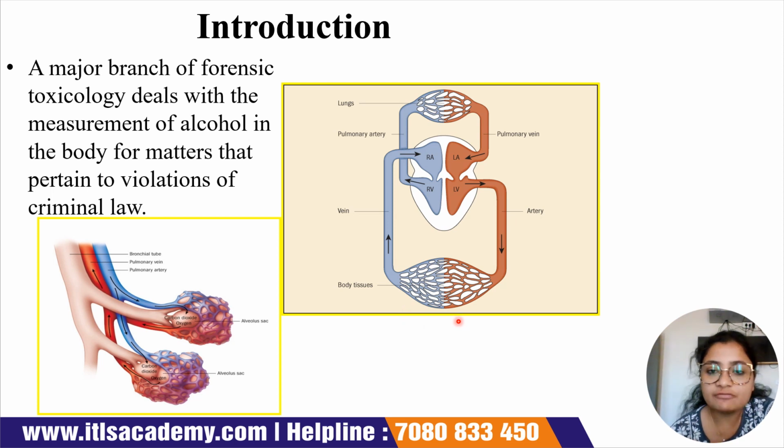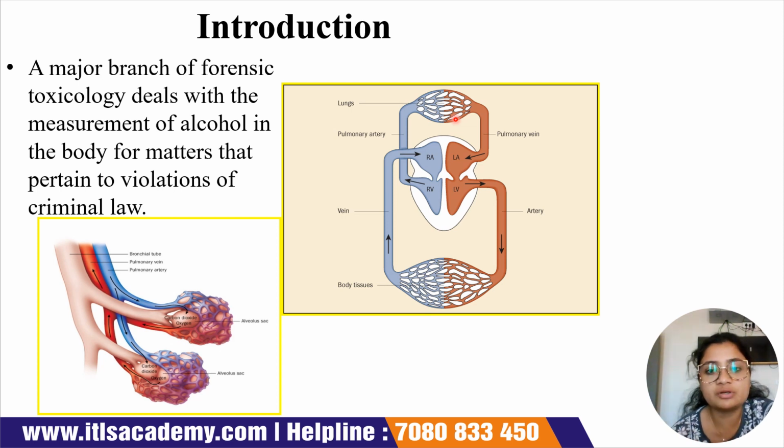After getting distributed, the blood becomes deoxygenated because all the oxygen has been used up, and this deoxygenated blood goes through the veins and reaches the right auricle of the heart. From the right auricle it goes to the right ventricle. Finally, from the right ventricle, through the pulmonary artery, it goes to the lungs for purification.